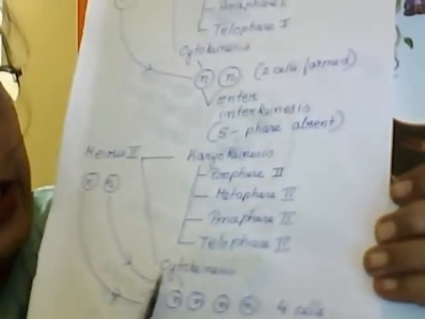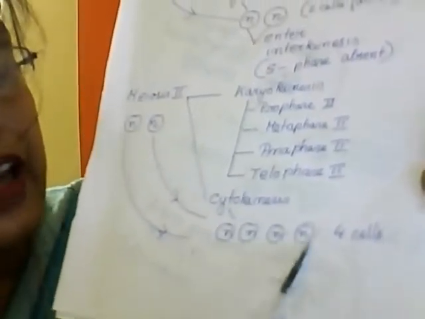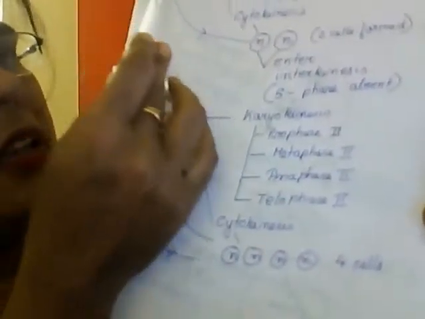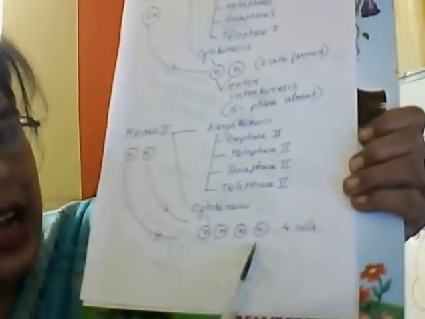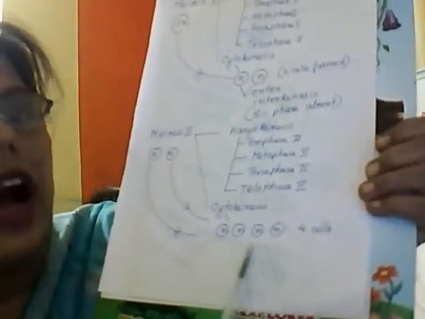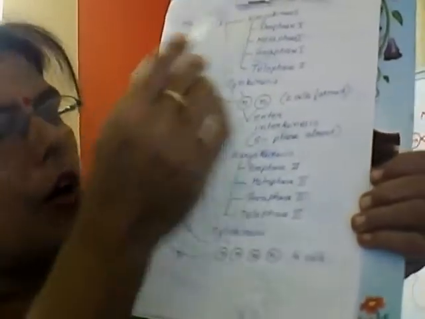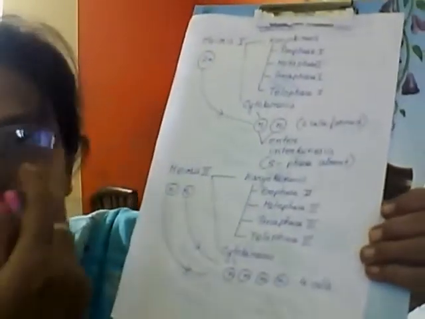After that it will enter cytokinesis, and ultimately 4 cells are formed, each having n chromosomes. That means after completing the whole meiosis process, 4 gametes are formed, each with half the number of chromosomes. In this way the whole meiosis process gets completed.